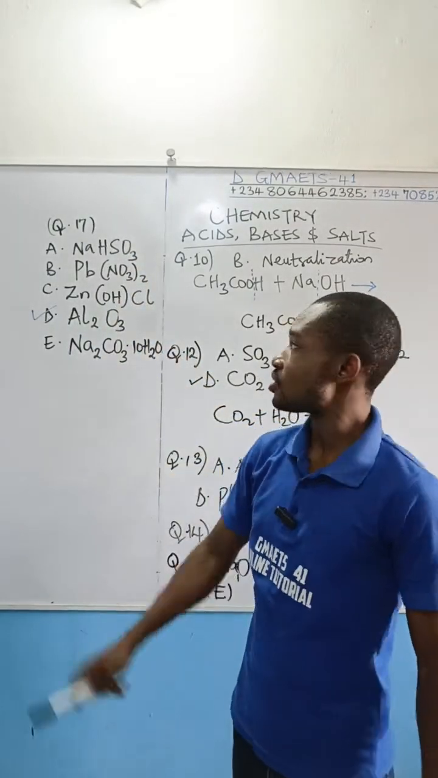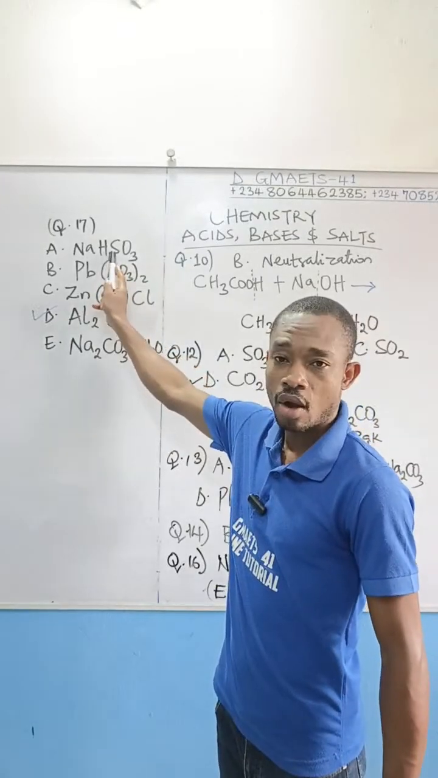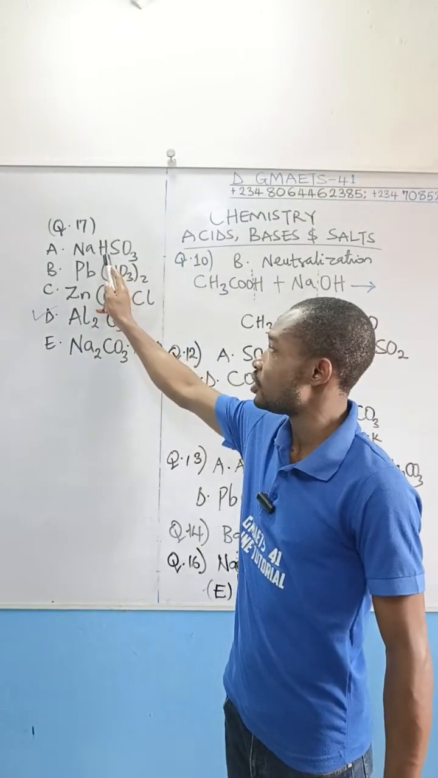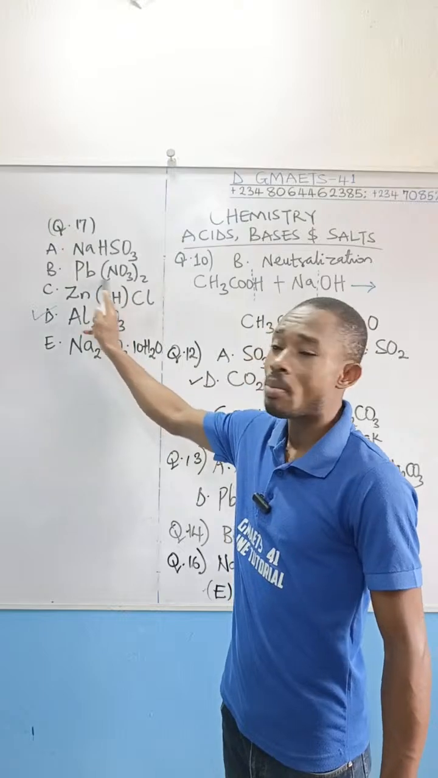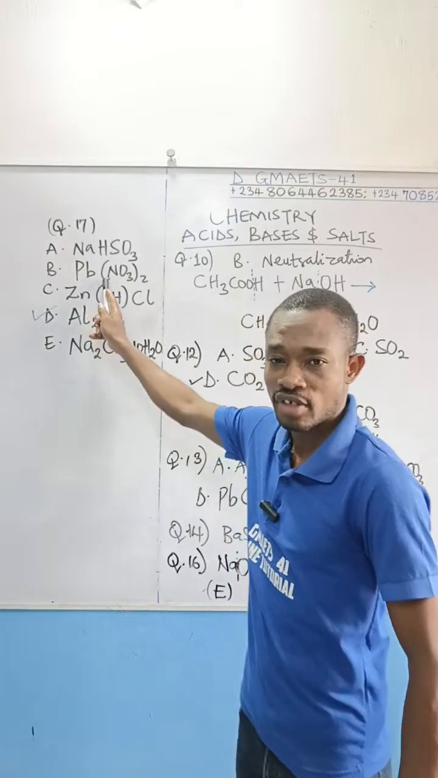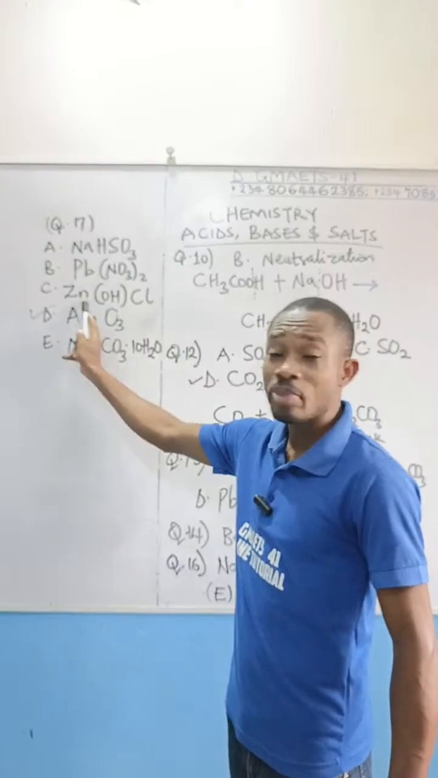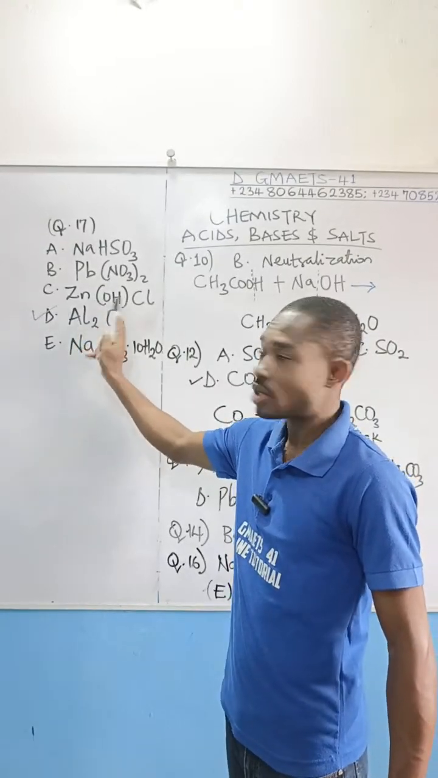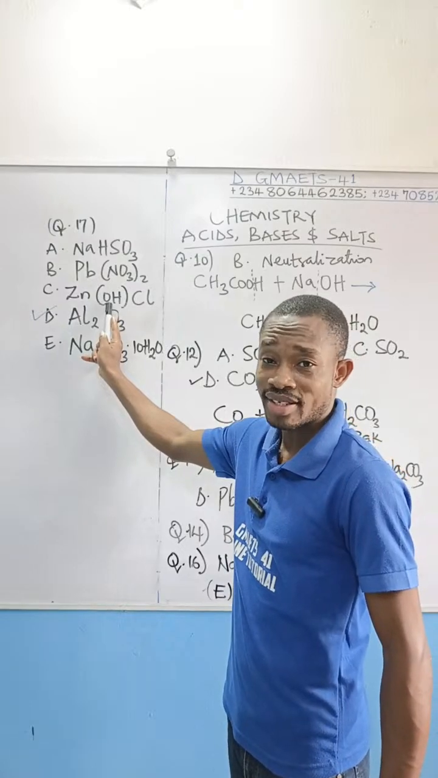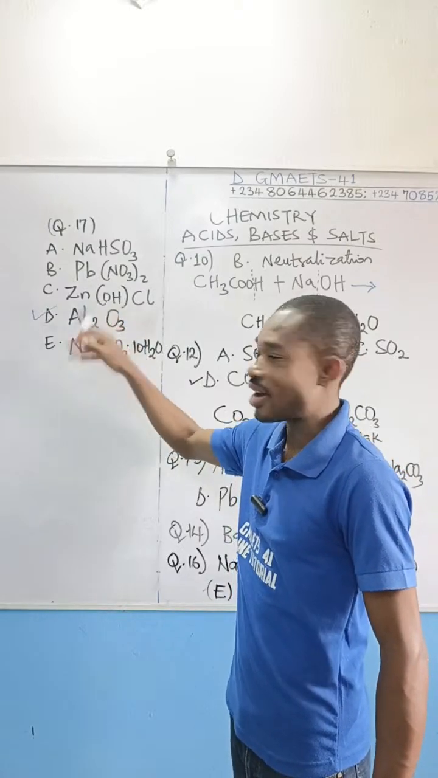The rest are salts. This guy is acidic salt, because you can see hydrogen there. This guy is normal salt. Lead 2 trioxonitrate 5 is normal salt. There is no hydrogen there. This guy is basic salt. You can see OH there showing that it has some basic character.